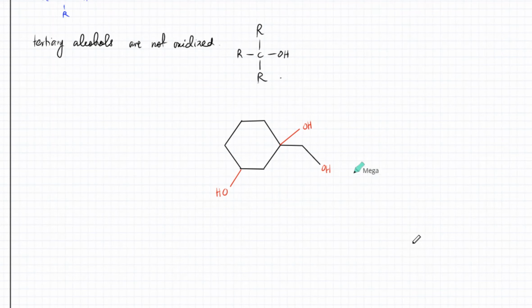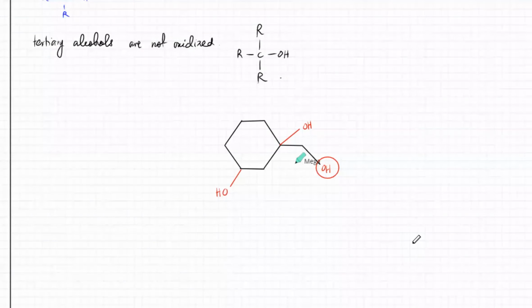So which one will this be? Is this a primary alcohol or a secondary alcohol? What will this one be? It will be primary because there is no other carbon attached to it.